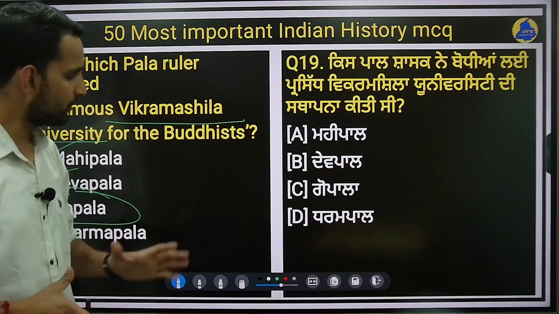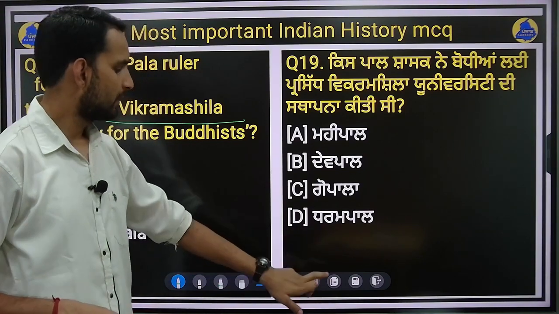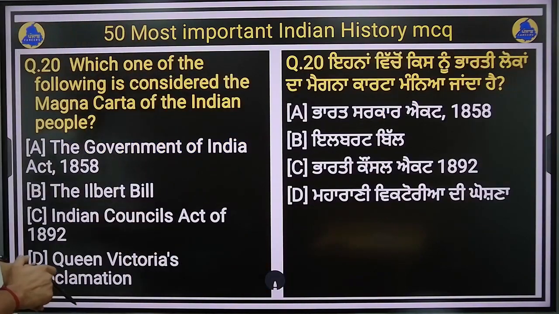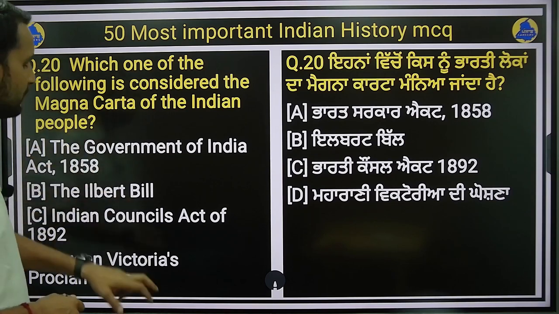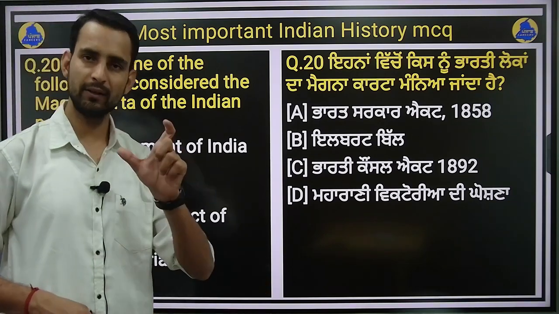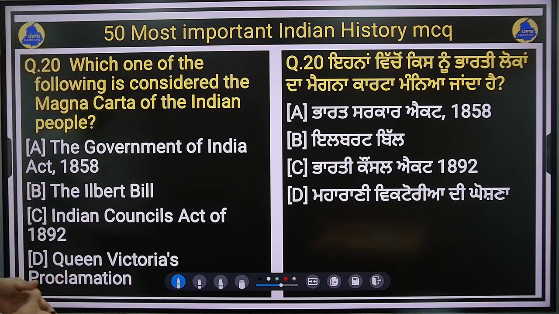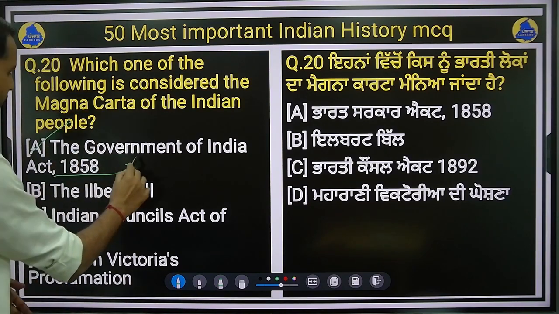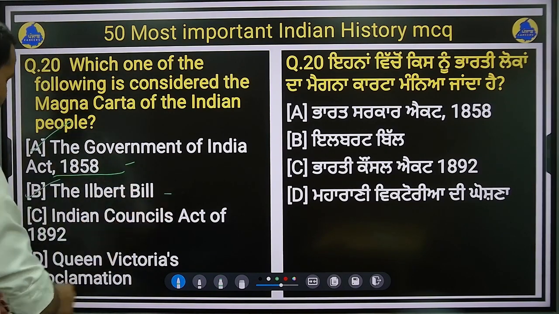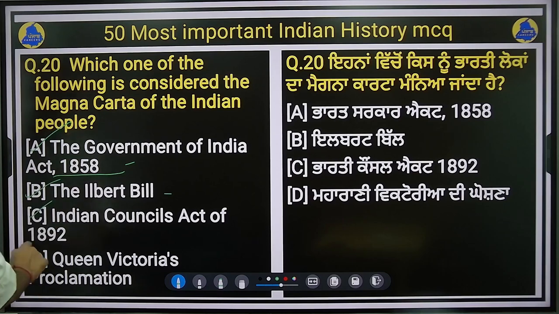This is an important question. It has been asked previously. We will move on to our next question, that is question number 20. Which among the following is considered as the Magna Carta of Indian people? Government of India Act 1858, the Ilbert Bill 1883, the Indian Council Act of 1892, or the Queen Victoria's Proclamation?